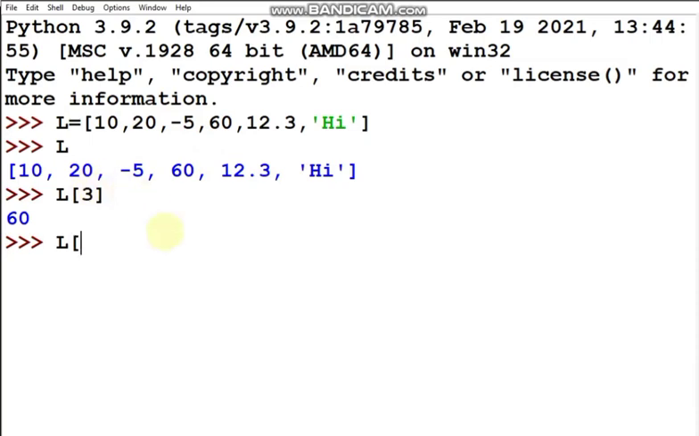And if I want to see what is there in L, suppose -2, so L -2, that is the backward index number -2. Here -1 is high. At -1 index number we have high, and at -2 index number we have 12.3. So like this you can get the values, right?